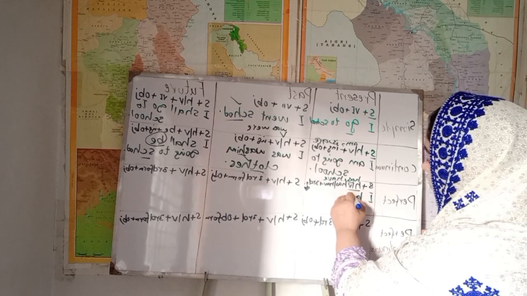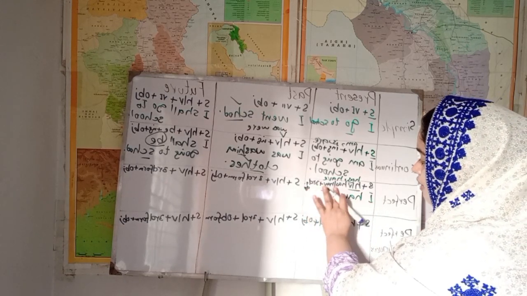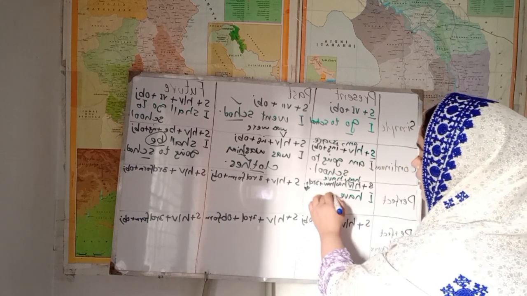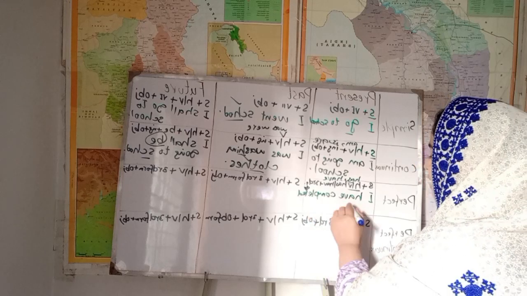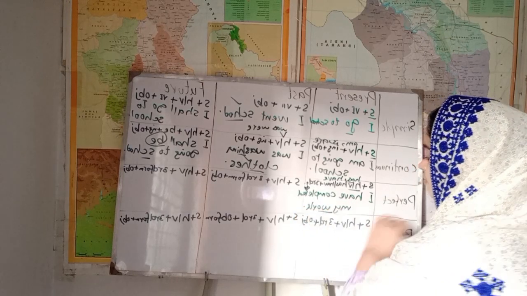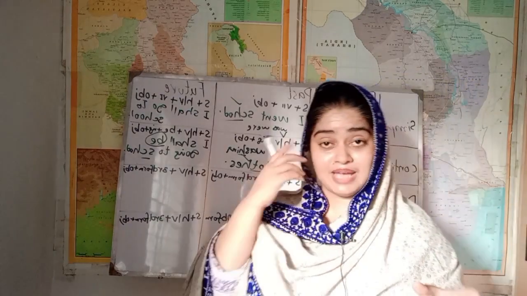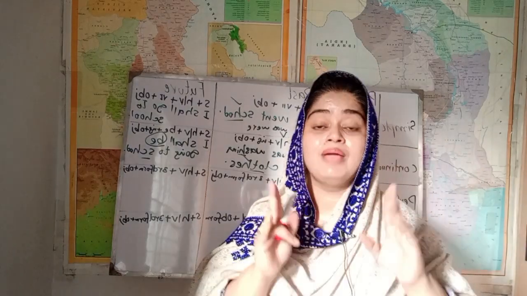I have. Then I have completed. Which form of the verb is used? Third form. I have completed my work. What have I completed? My work. My work is the object. Subject, helping verb has or have in present perfect tense.